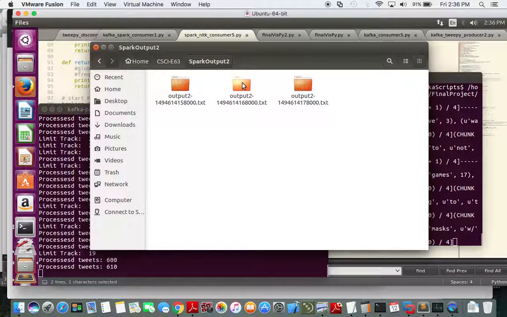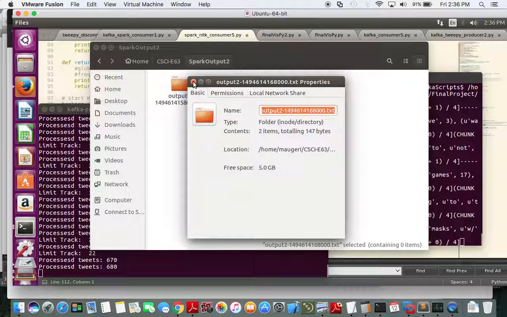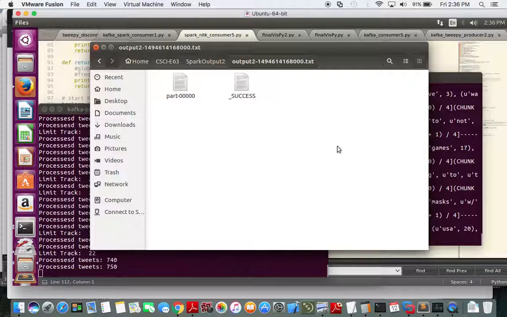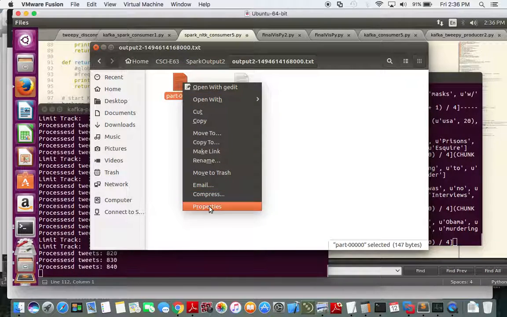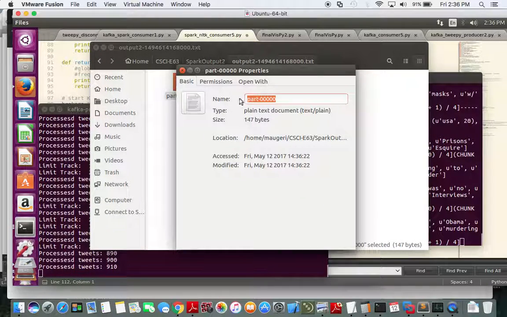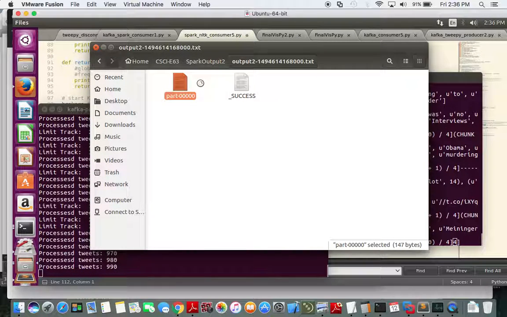And we have output here in the Spark output directory. Okay, so we go there, and now we see the familiar Spark output, and 147 bytes, so open that up.